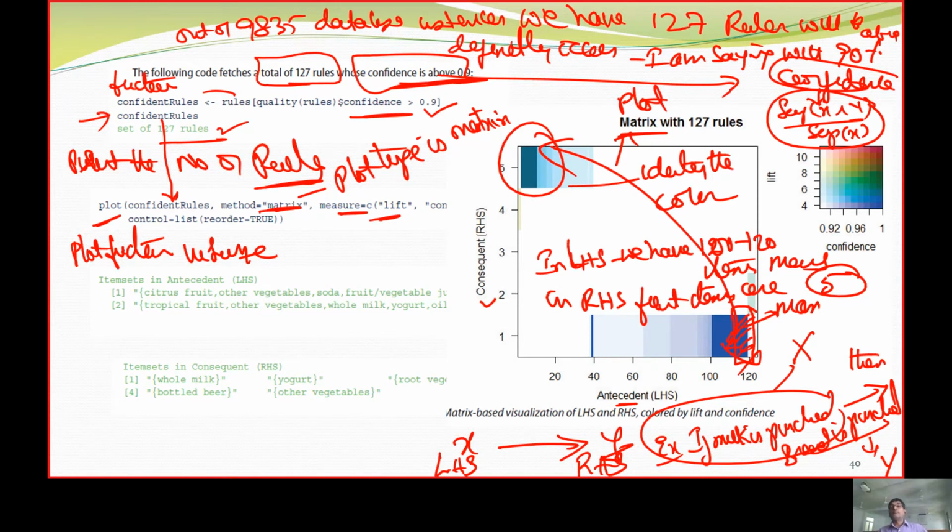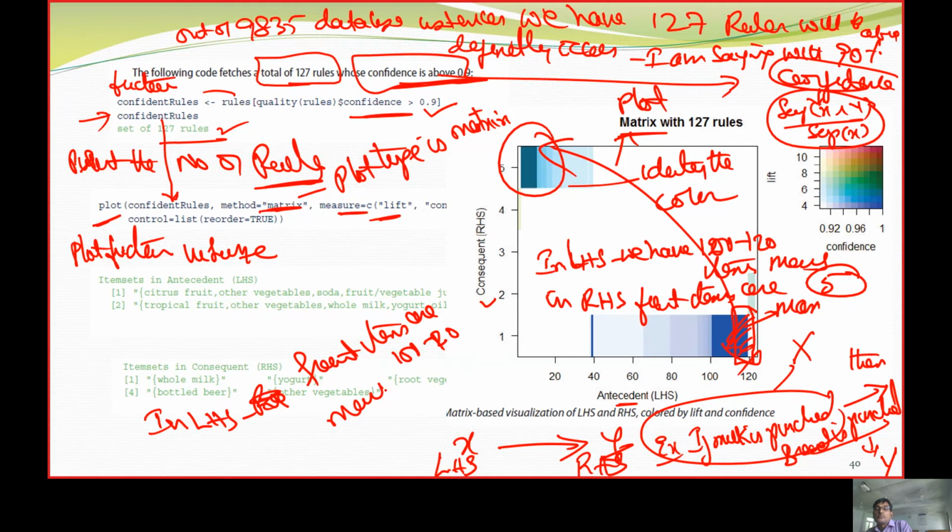And that is what we put in an item for the graph. So the graph, I am repeating. In LHS, frequent items are 100 to 120, and RHS has 5 frequent items.